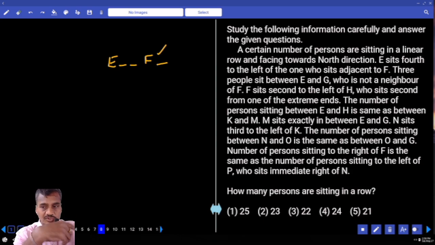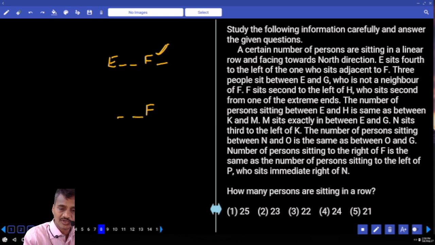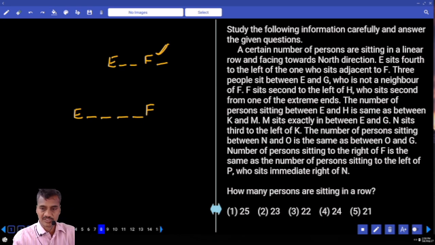E sits fourth to the left of the one who is adjacent to F. Now F's adjacent is this person, right hand side. To that person, fourth left is E. Clear? That is one possibility. What is the next possibility we have? F is here. F's immediate neighbor is this one, adjacent. To this one, fourth to the left, 1, 2, 3. Now E is here. And E sits fourth to the left of the one who is adjacent to F. That is correct.